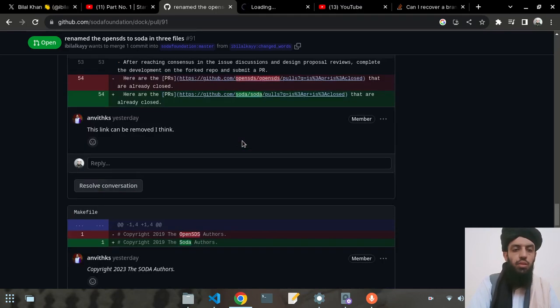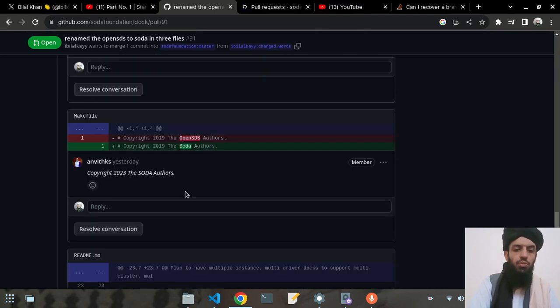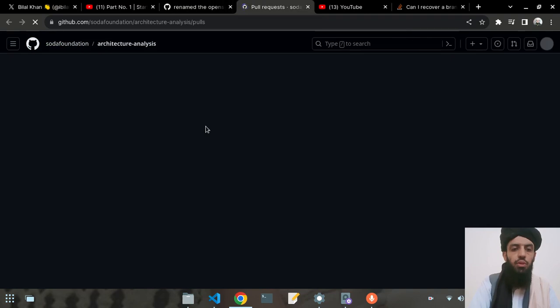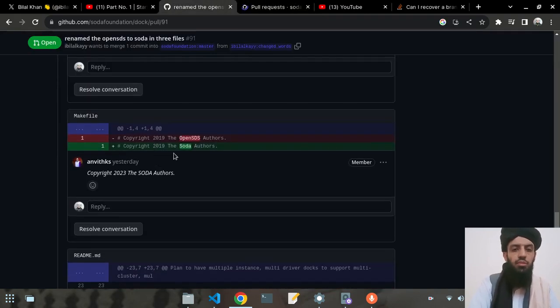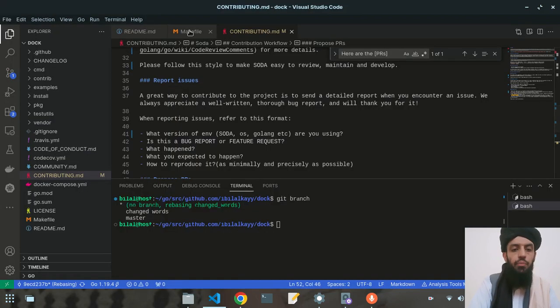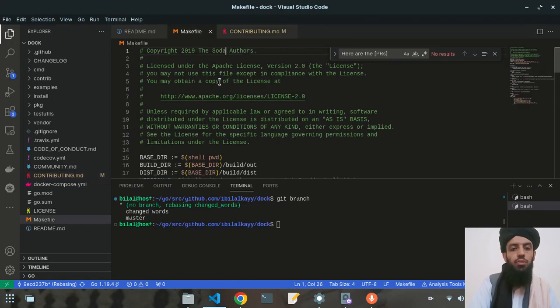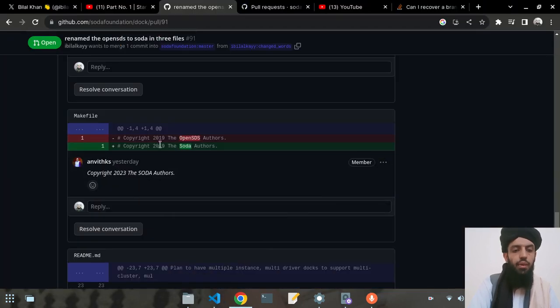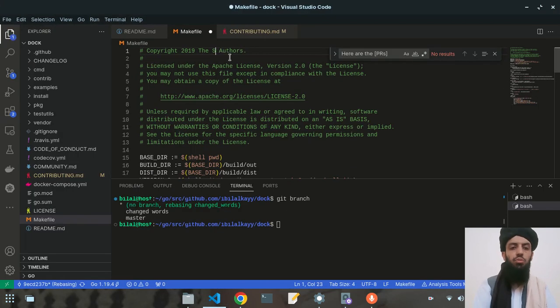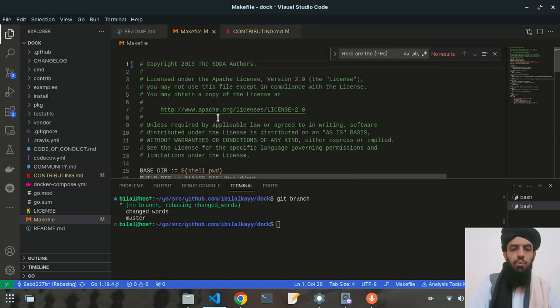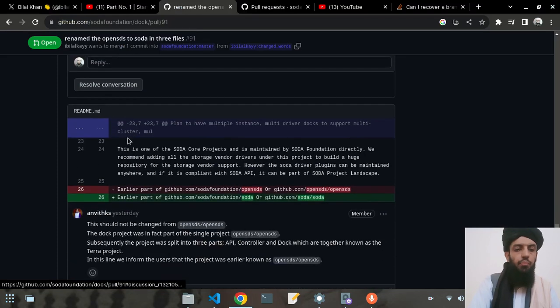Let's work on other issues. I will work on this, but first of all, let's skip this. Yeah, this is all fine now. It is taking some time, so let's skip this first. And now this is the makefile. Let's go to the makefile. This is saying SODA, so this should be SODA in capital. All right, so let's write SODA in capital. And the next thing is the readme.